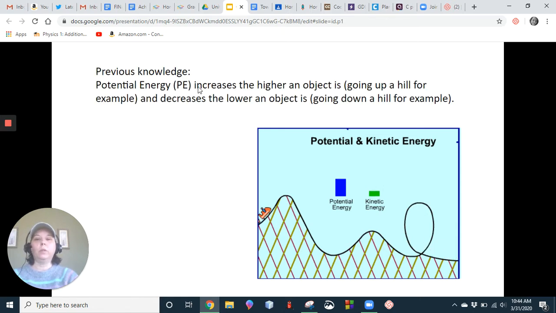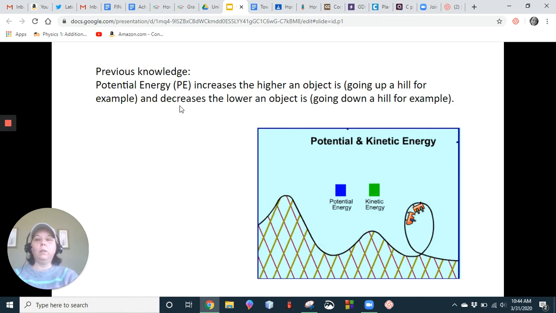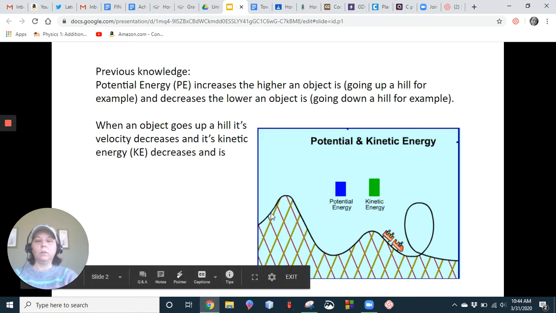We already know potential energy increases the higher an object is, so going up a hill, for example, and decreases the lower an object is, going down a hill. When an object goes up a hill, its velocity decreases, so it's losing velocity, and its kinetic energy decreases. That kinetic energy is transformed to potential energy.